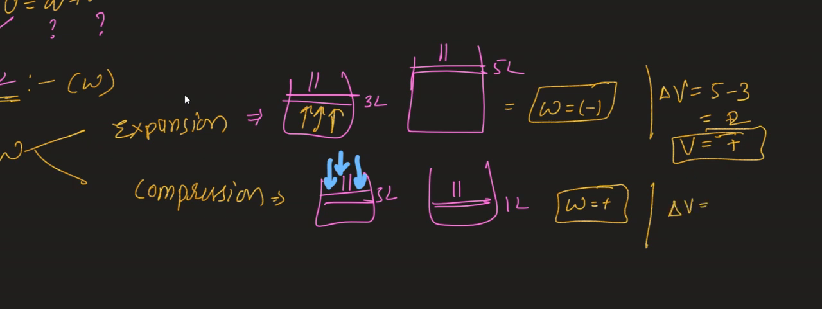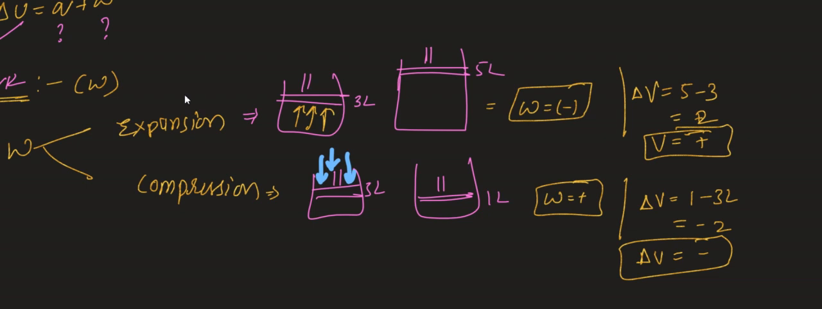Whereas here, what is the change in volume? After it is 1 liter, before it was 3 liter. That means you are getting minus 2. Under which case is volume negative? Yes, whenever we are talking about compression. So work done and volume change are always opposite to each other.